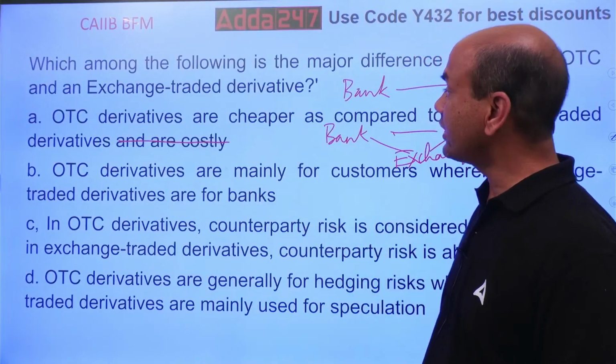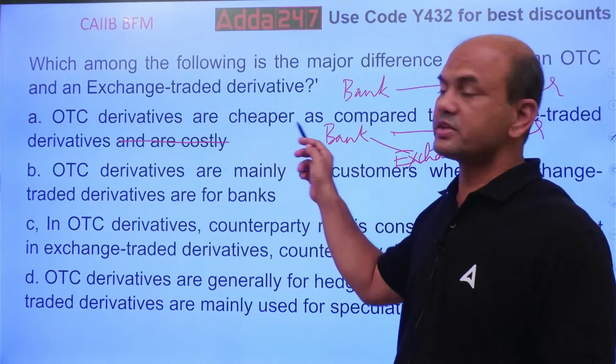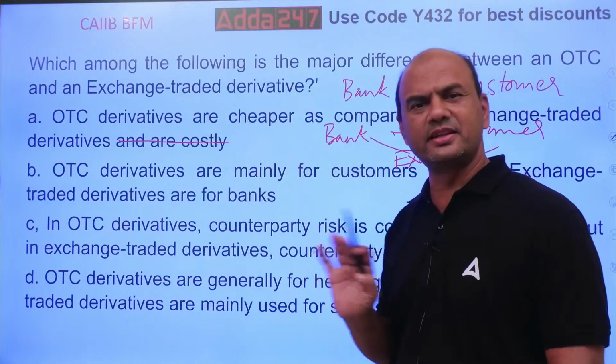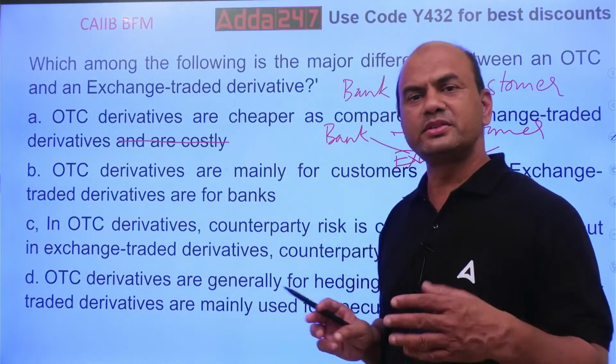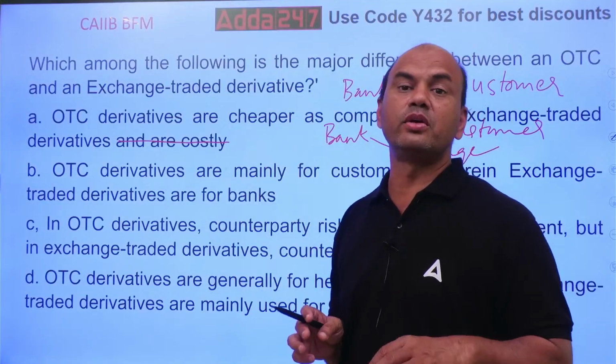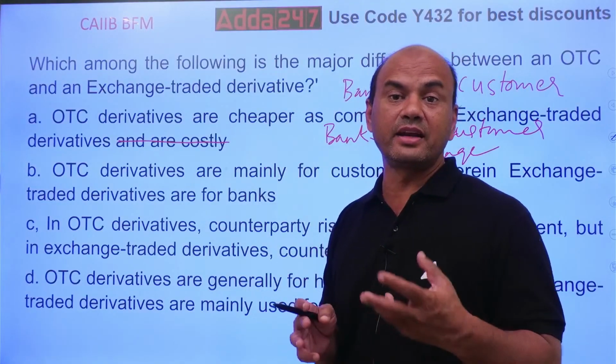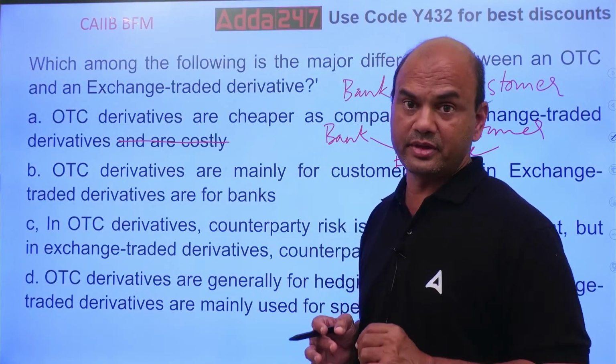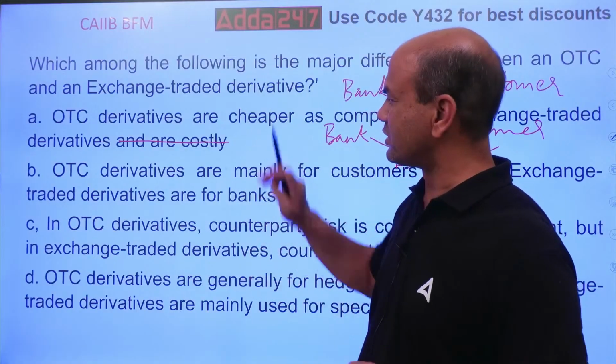Now, are OTC derivatives cheaper? Nothing like it. The cost of the derivative depends on the inherent risk in that derivative. So this is wrong.